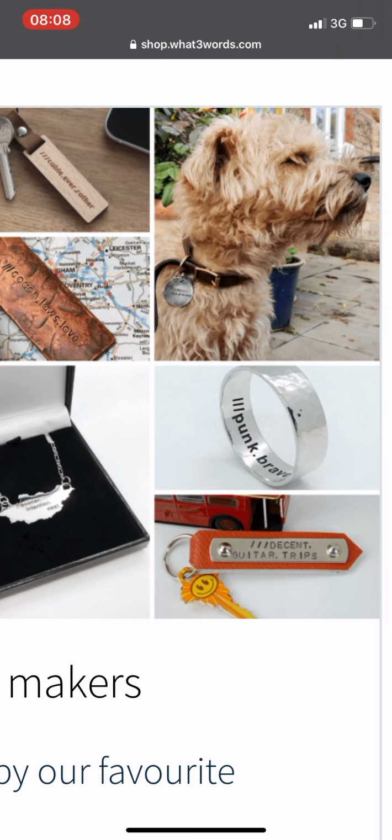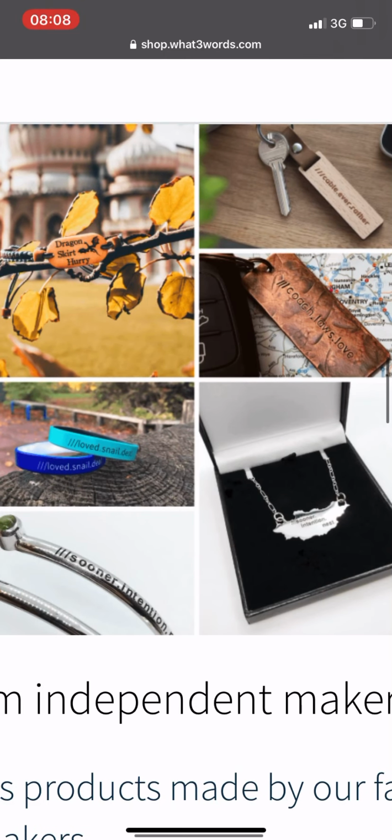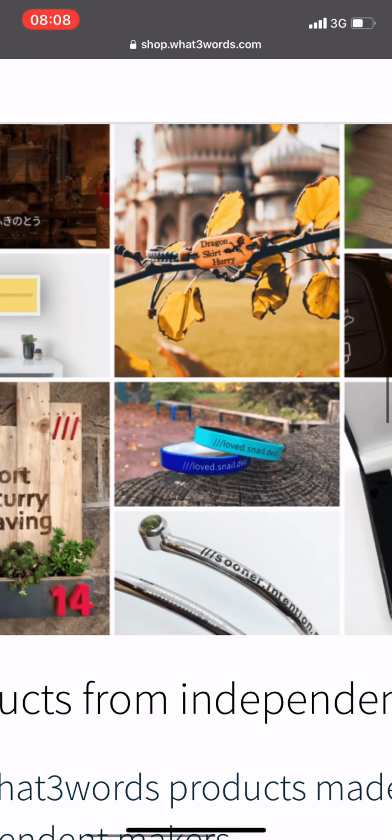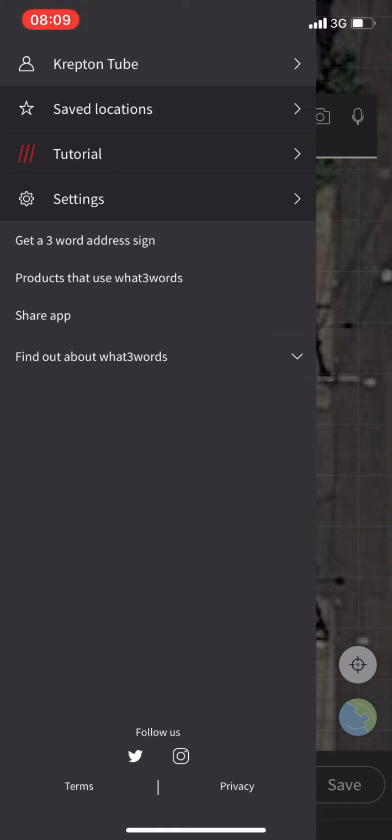You can put it on your key, you can put it everywhere on a band, or even in front of your house, like the three words you have, or maybe in TripAdvisor. So it's really funny, and it brings a lot of excitement and fun as well. You can play around with this app and come up with many creative ideas about having those three words, talking about them, and maybe have some fun with friends with those three words and their meaning.